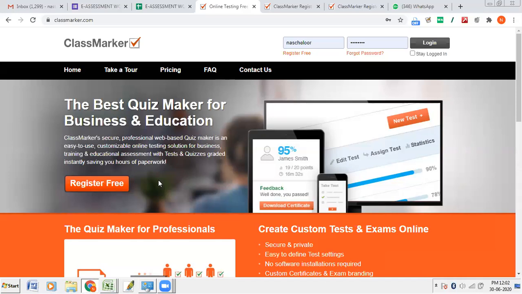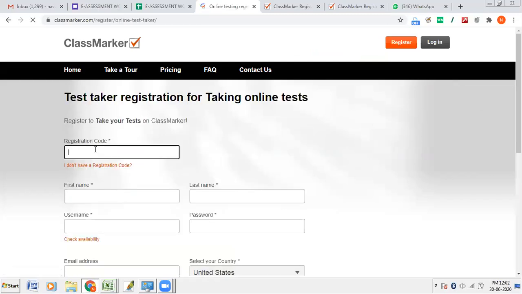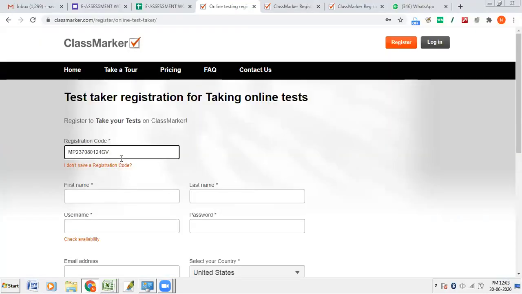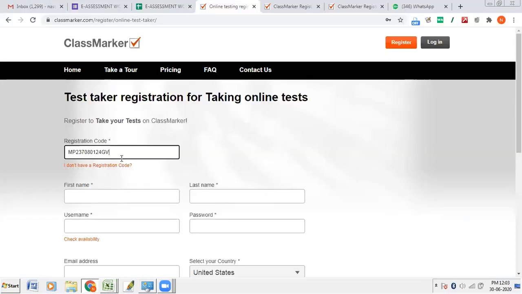Yes, sir. Logged out. Then click register free. Done. Then test takers, the first option. Then enter the registration code. Your code is MP23, MP23, 7080 23 7080 124. GV capital, MP also capital.